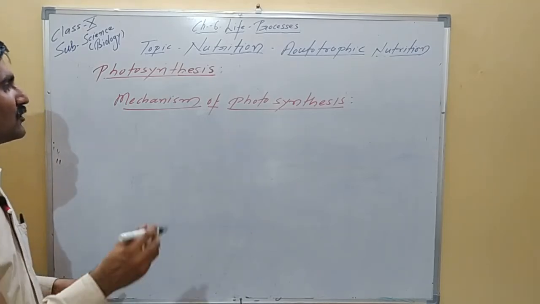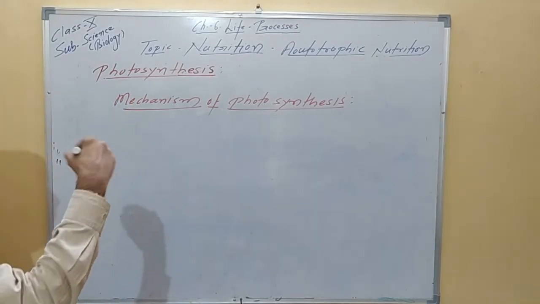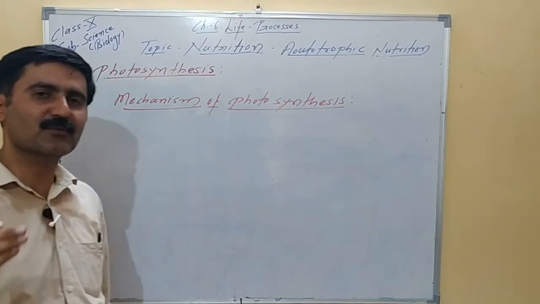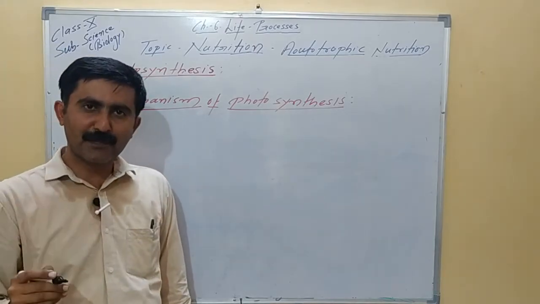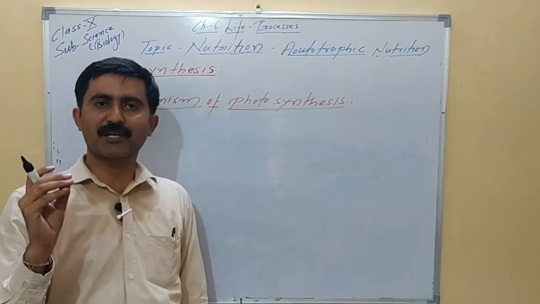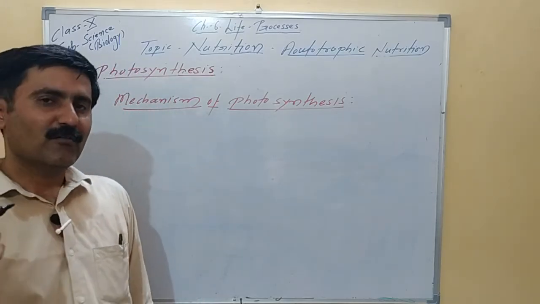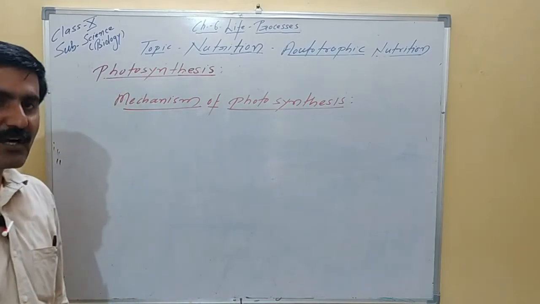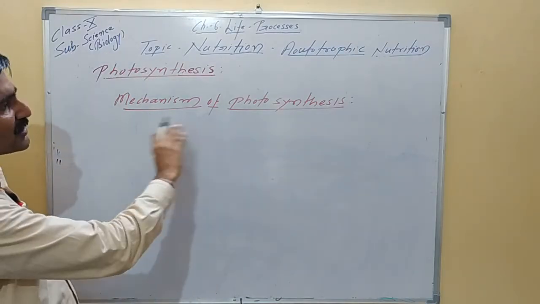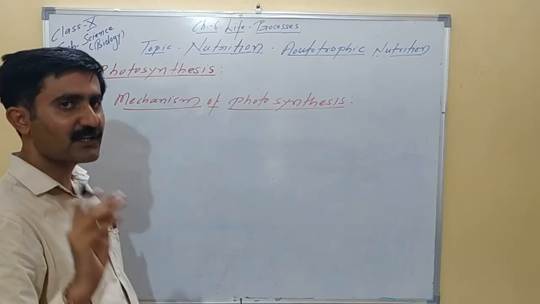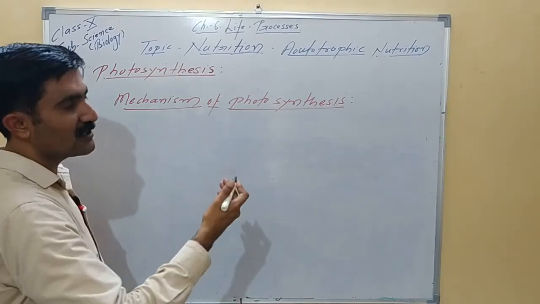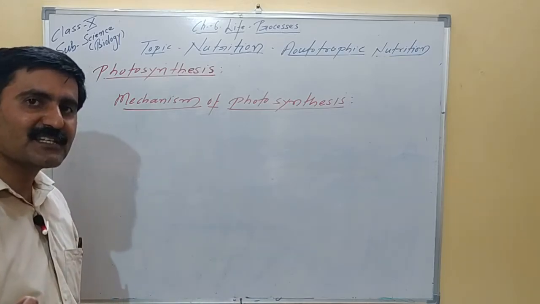Yes, so till now we talked about what are the different components used in photosynthesis. We discussed the role of chlorophyll pigment. We talked about carbon dioxide and water as the raw material, and sunlight used as the source of energy. So let's quickly look into the mechanism of photosynthesis. This is a very complex mechanism, but here we will look into only the basics, how the radiation energy is converted into